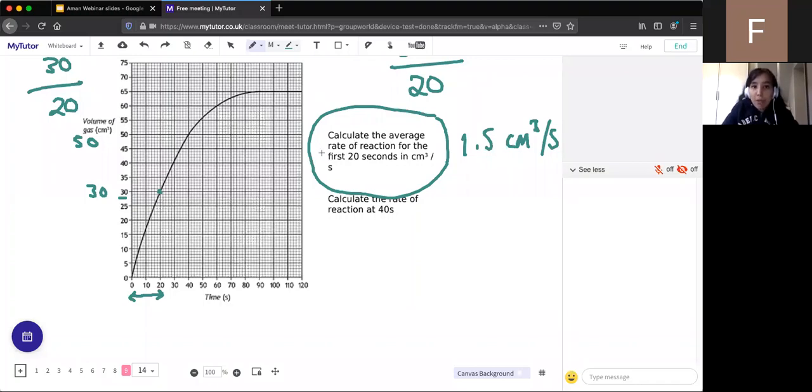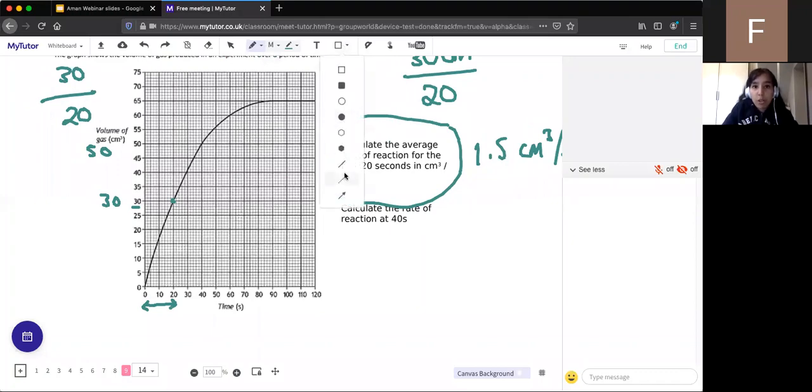So it's quite difficult for me to do on the screen, but I'm going to have a go at trying to draw the gradient for you. So if we start off then, at 40 seconds, I need to draw a gradient. So you look at the 40-second line and you try and draw a straight line. So it will be something like that. Okay, so we draw a gradient, which is a straight line at 40 seconds.